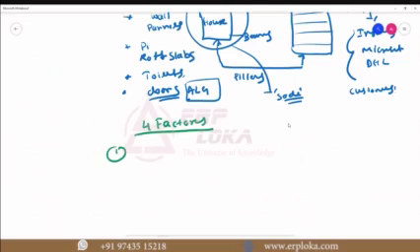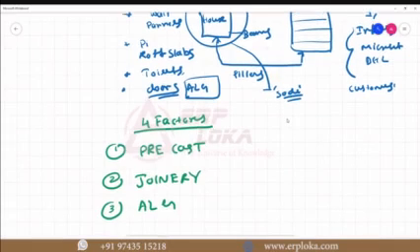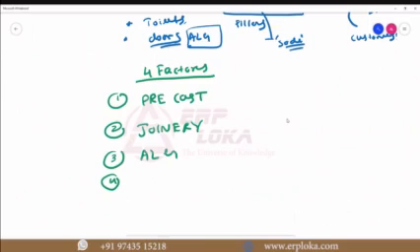First one is precast. Second one, joinery. Industry word I'm using, I will explain about this. Third one, ALG, as I told, aluminum and glass. Fourth one is, we'll call it, ports. Ports means your toilets. This is mainly the 4 factories they have.